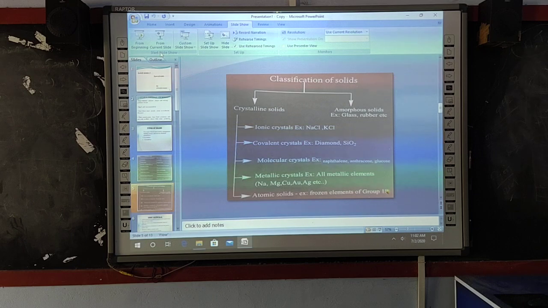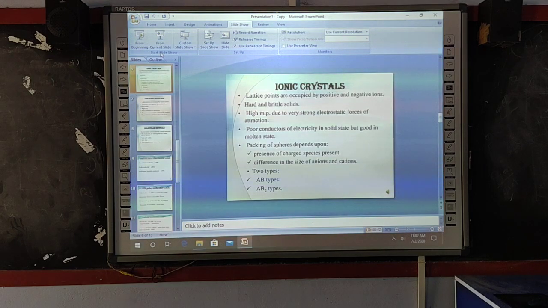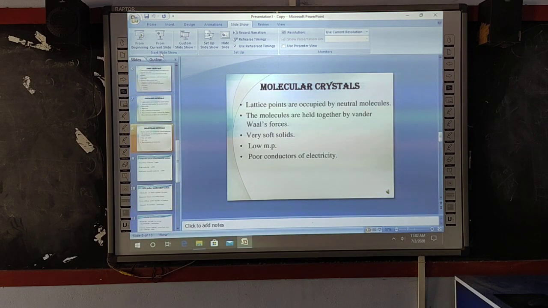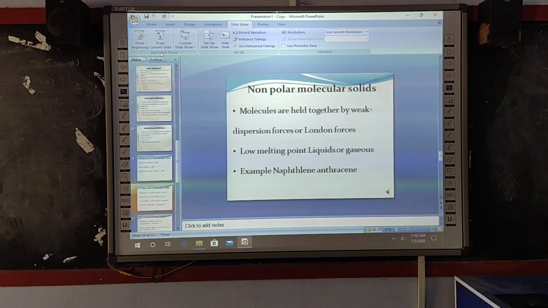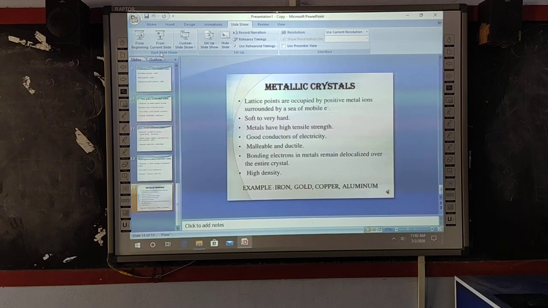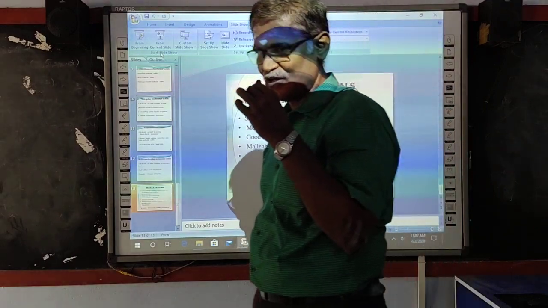Then the classification: ionic crystals, covalent crystals, and molecular crystals. In molecular crystals, we have three types: non-polar molecular solids, polar molecular solids, hydrogen bonded molecular solids, and finally, we studied the metallic crystals. So that's all about the classification of solids.